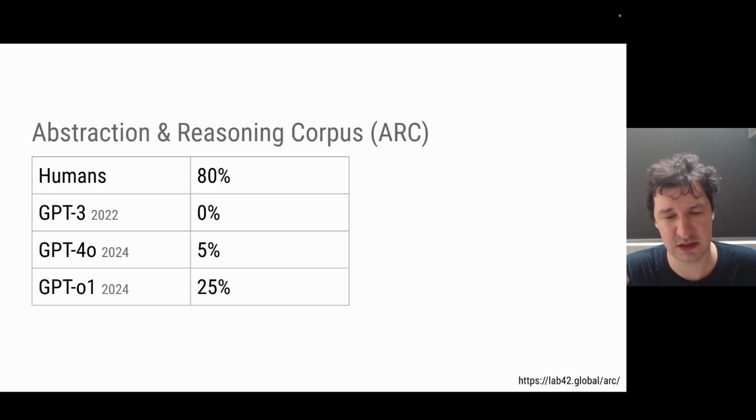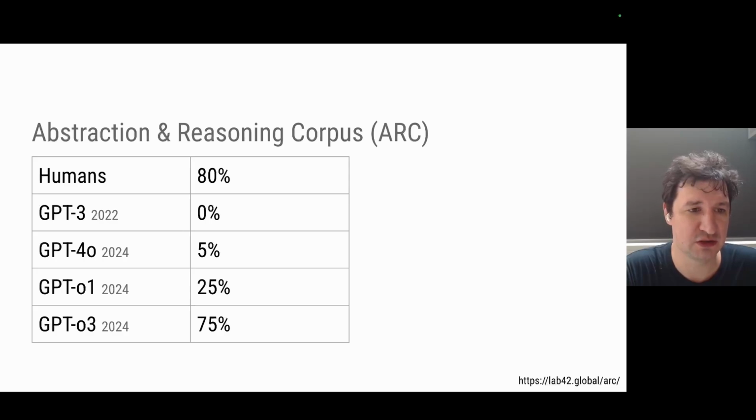And then OpenAI introduced a new type of model, and we will talk a bit more about this type of model later when we discuss prompt engineering techniques. This model achieved significant improvement. It was 25%, and they also then introduced the O3 model, which I think is not publicly available yet, and it achieved 75% performance.